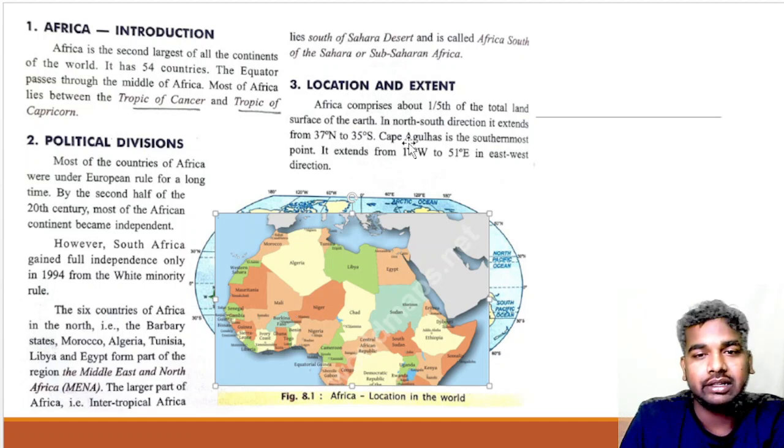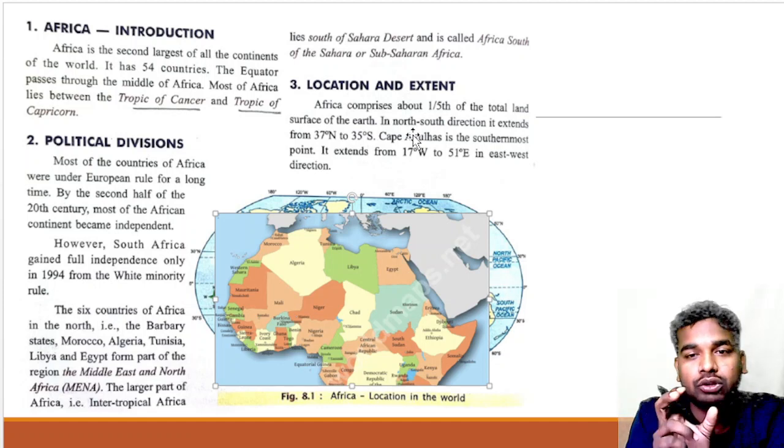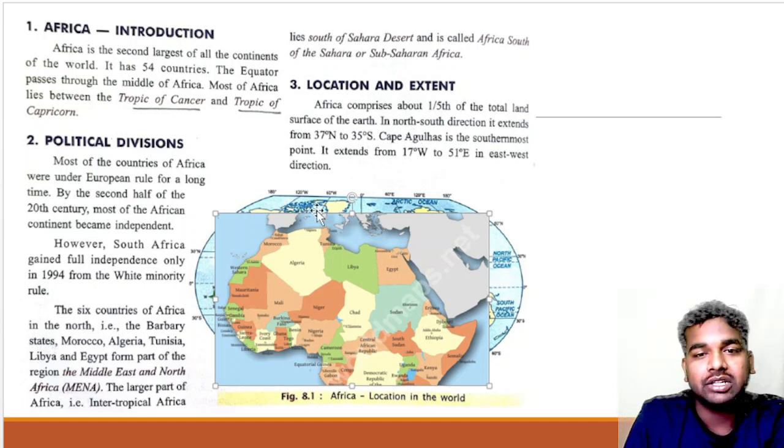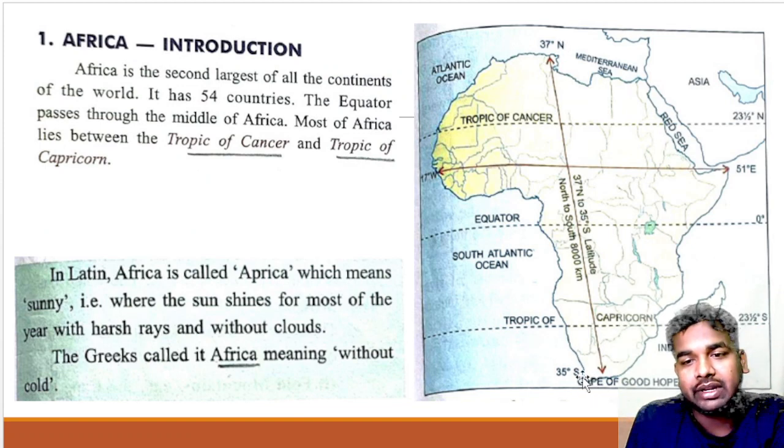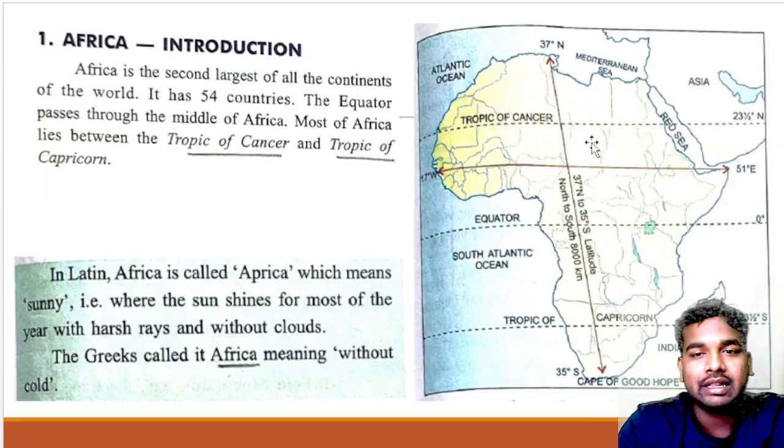And if you talk about the latitudinal extent, in the north-south direction, it extends from 37 degree north to 35 degree south. You see in the map, it is 37 degree in the north and 35 degree in the south. And if you talk about the longitudinal extent, you'll find 17 degree west to 51 degree east. So this is very important, the latitudinal and the longitudinal extent.